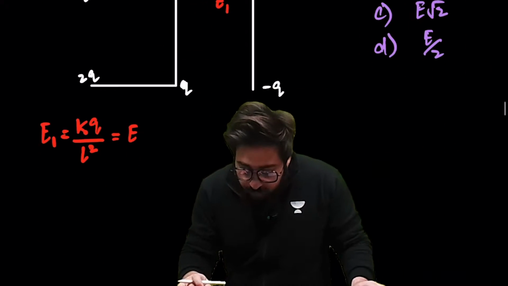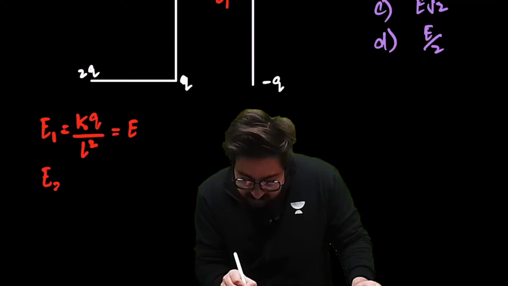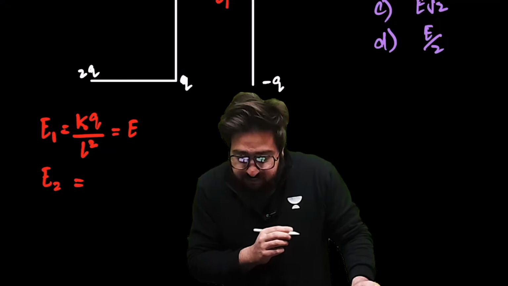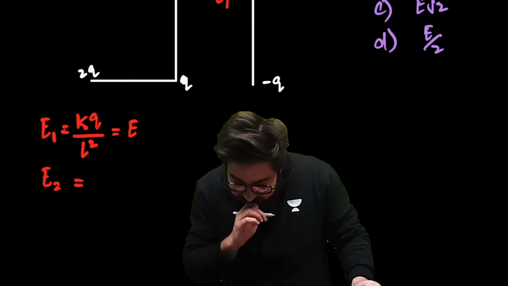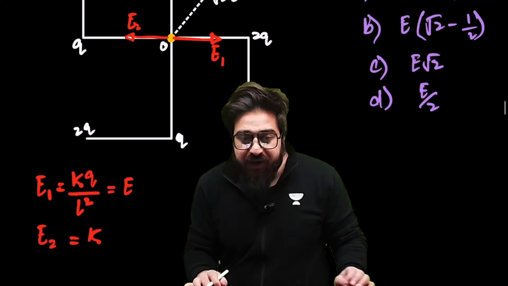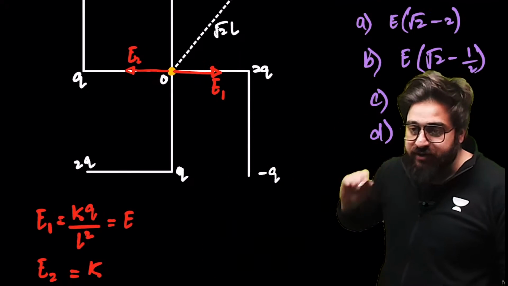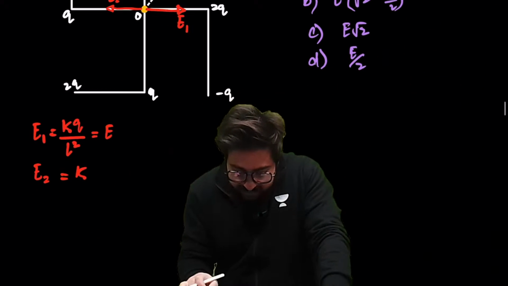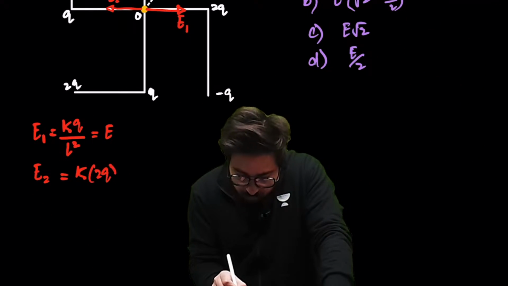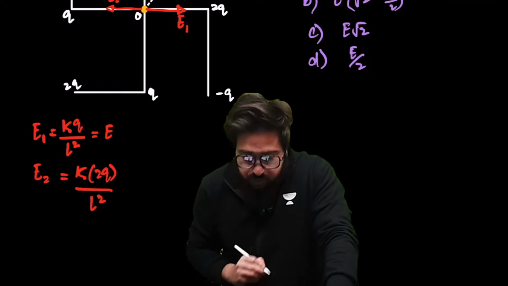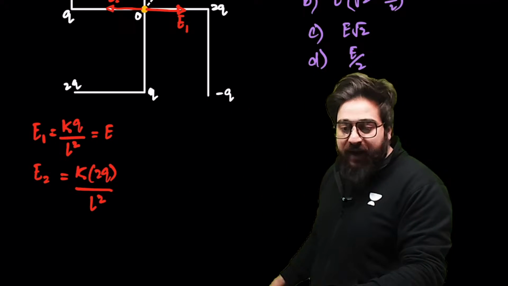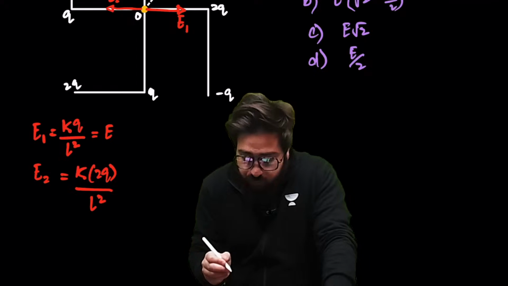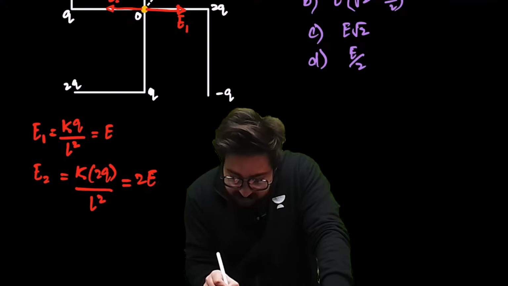And this E2 in this case will be simply K. What is the charge given? Charge is over here, that is 2Q. So I can simply say, sir, that is K times 2Q divided by L square, and this is 2 times of KQ by L square. So it will be simply, we can call this as 2E.